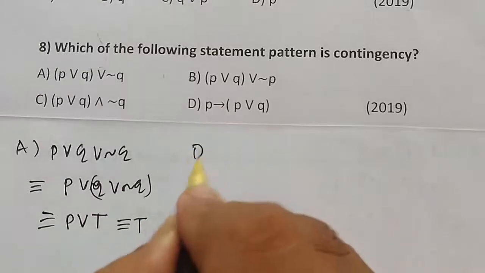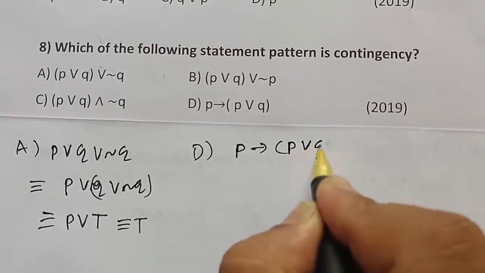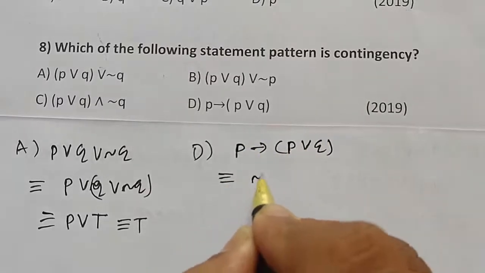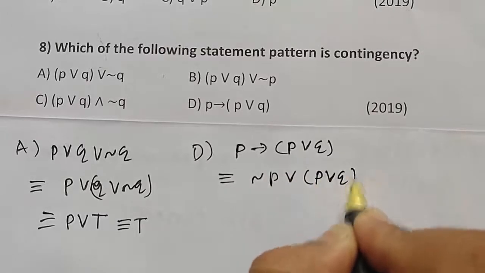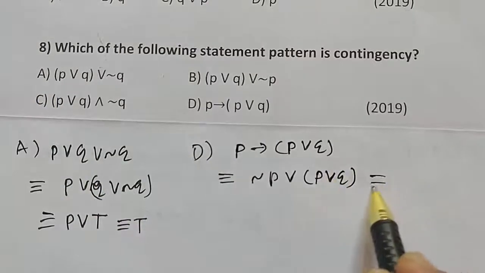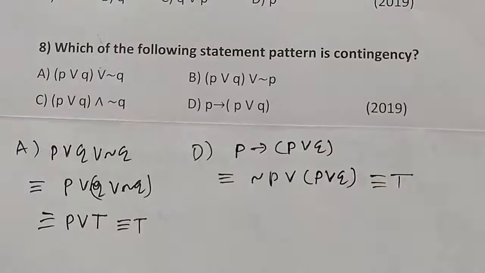Now option D is P implies P or Q. It is logically equivalent to negation of P or P or Q. It is also the same as option A or option B. Its truth value is a tautology, so this is not a contingency.